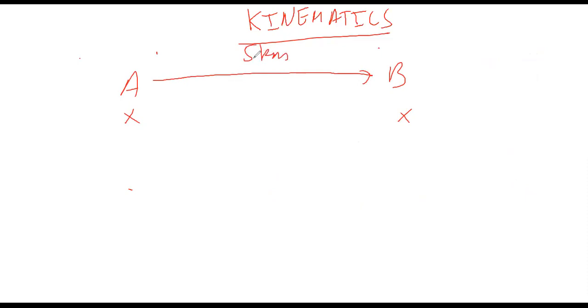So a person walks from A to B and then comes back from B to A. A person, let's say John, goes from A to B and comes back from B to A.